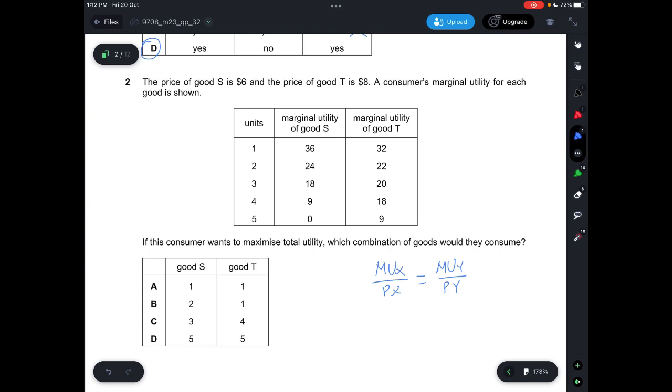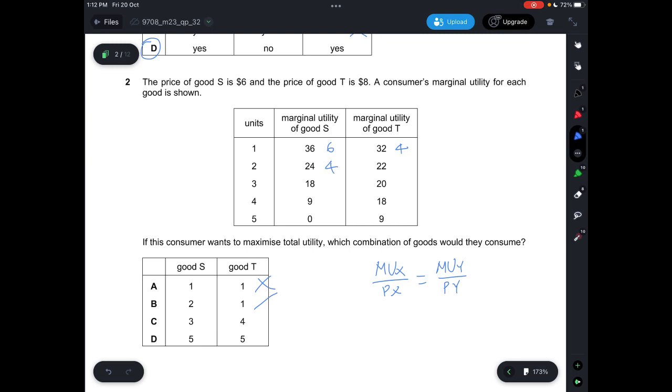So let's just look at A first. For A, good S is 1 and good T is also 1. So we take 36 and divide by 6, we get 6. And then 32 divided by 8, we get 4. So let's put 6 and 4. So A is incorrect. And then B is 24 and 22. 24 divided by 6, we get 4. And for good T, it's only 1 unit, so 22 divided by... it's also 4. So yes, B is correct.